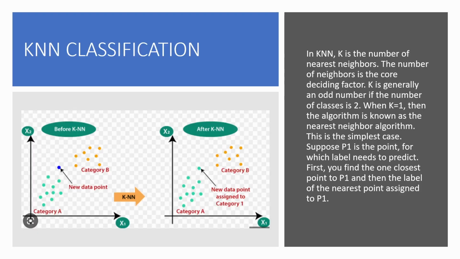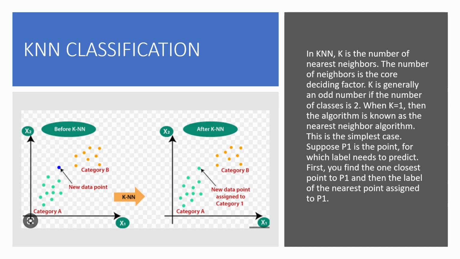Myself Srijan. Now I'll be explaining the KNN classification. In KNN classification, we have a new data point, and from the new data point we calculate the Euclidean distance to each and every data point existing in the data, and then we take the top k points which have the lowest distance to the new data point, and check which category is higher. If category A points are higher among the k points, the new data point is assigned to category A, otherwise to category B.